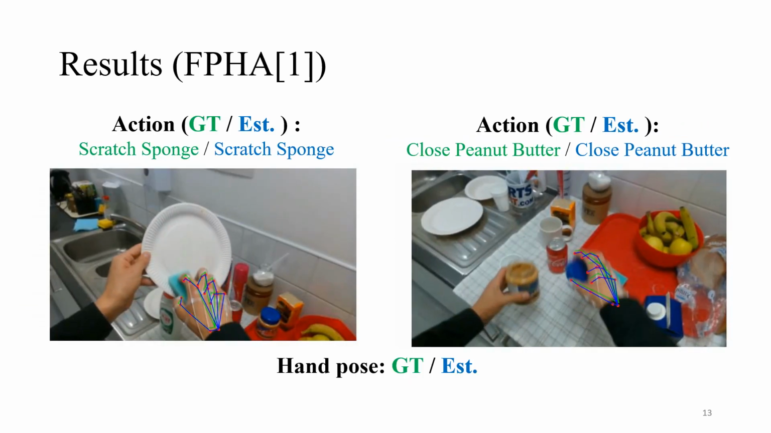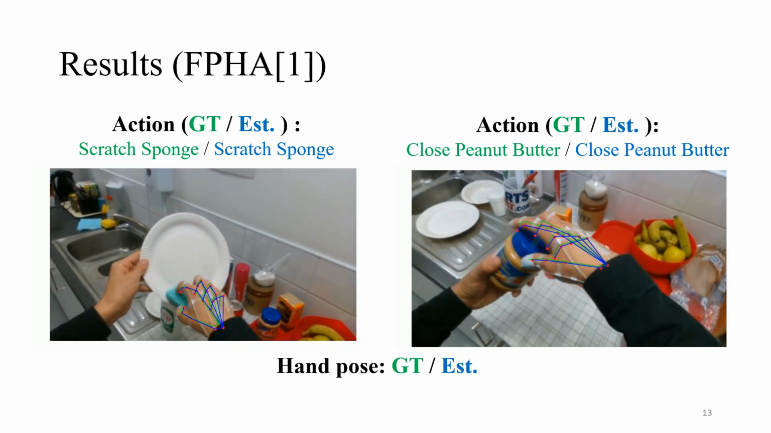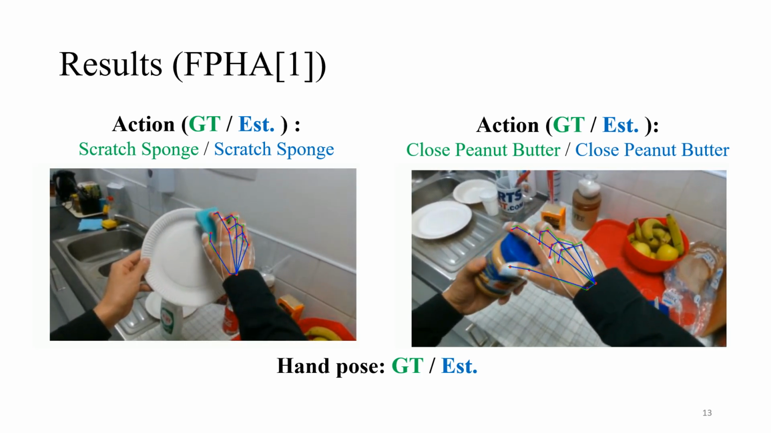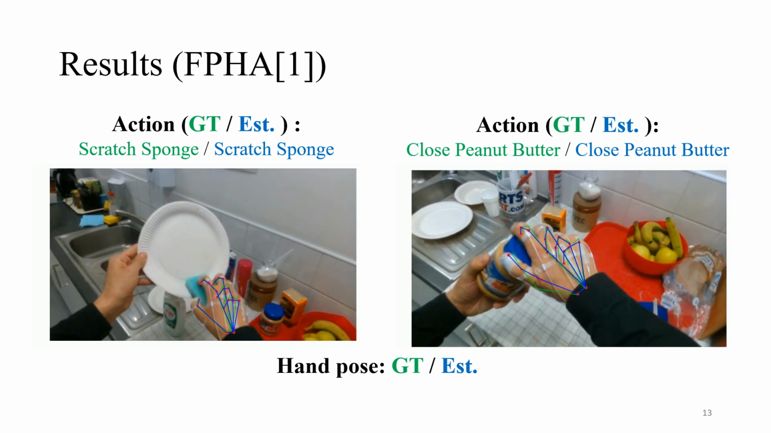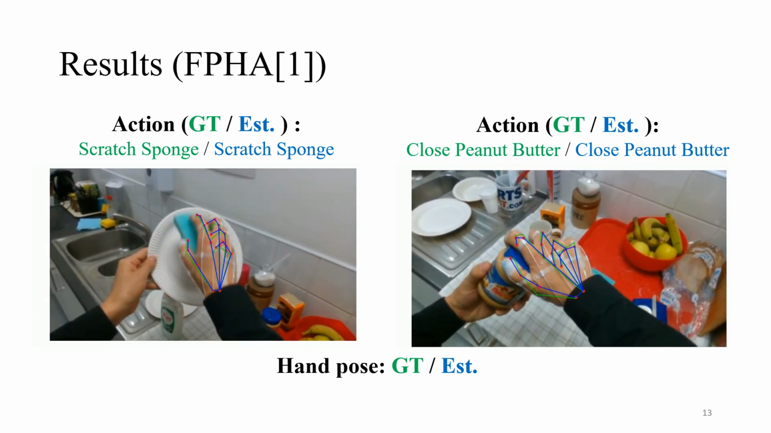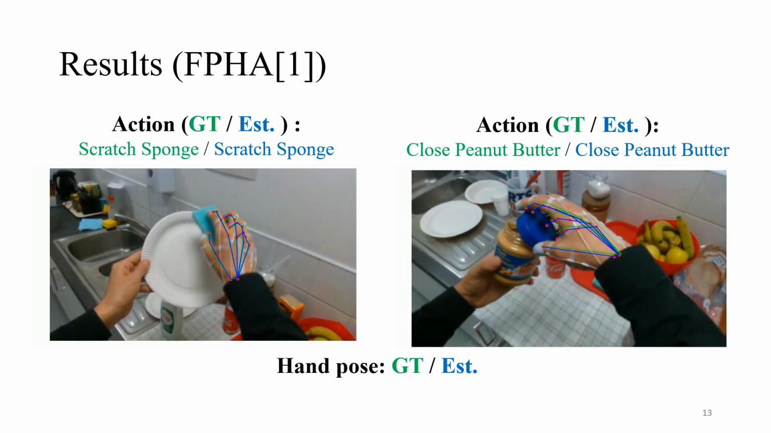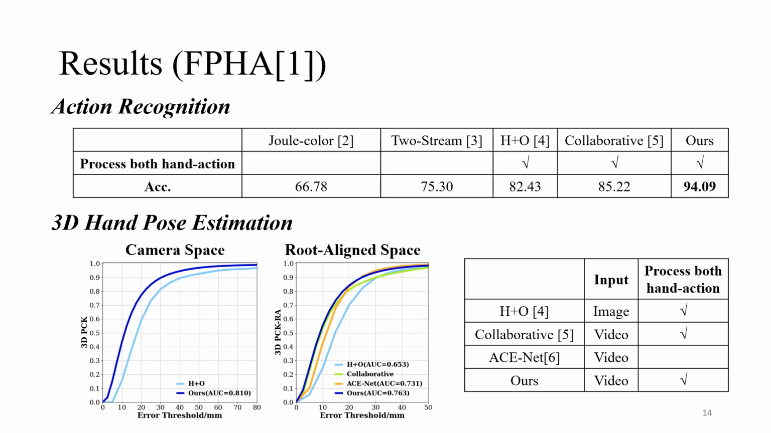We first evaluate on the FPHA dataset. This dataset records 6 subjects performing 45 actions, interacting with 26 rigid or non-rigid objects. 21 joints for only the subject's right hand are annotated. On this FPHA dataset, we demonstrate the effectiveness of our method with competitive results for both action recognition and hand pose estimation, where we outperform related baselines for both tasks.